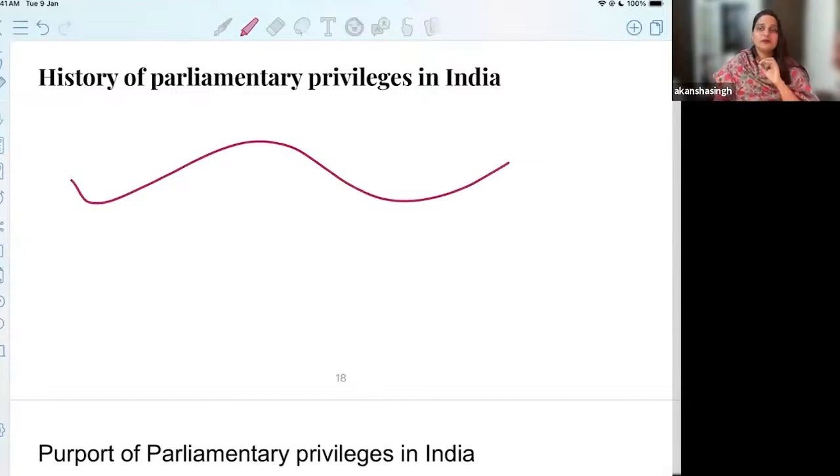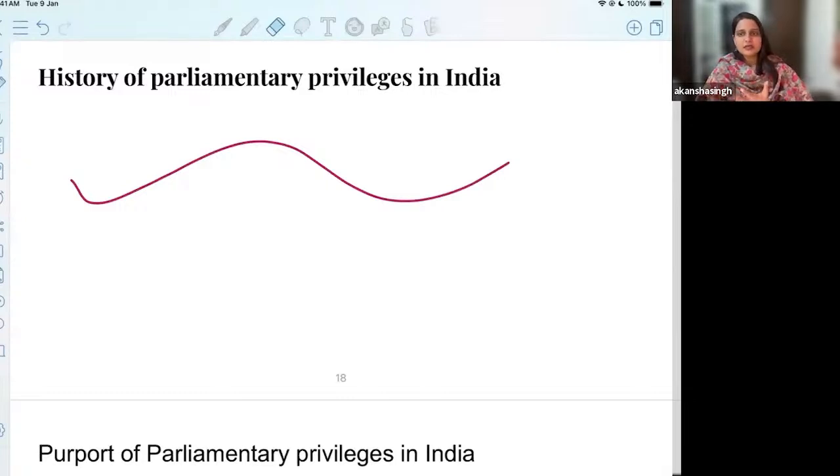So parliamentary privileges were introduced by Macaulay, and they continuously remained there. But the extension, or the authority under immunity, was sometimes larger, sometimes much narrower in nature. So that is why I'm making this curve and telling you that it varied from time to time. I'm giving you an example also. The Act of 1861 was very stringent in nature, and it tried to curtail the immunities that were granted.